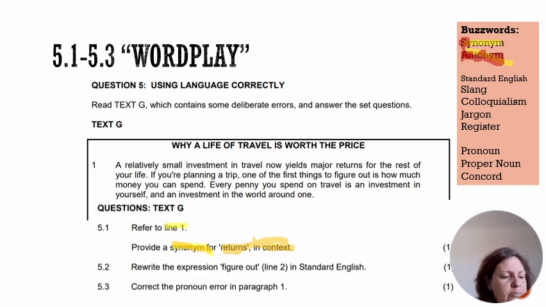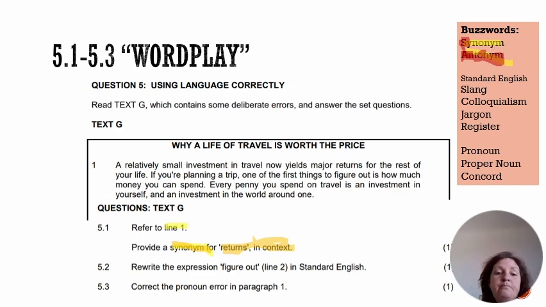So you could answer profits, you could answer rewards, you could answer results, or even something like benefits. The gym guys might think of the word gains. When you give something out and you get something back, those are gains. So any of those words will earn you your mark.